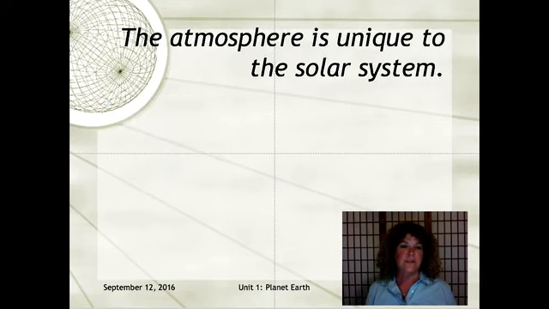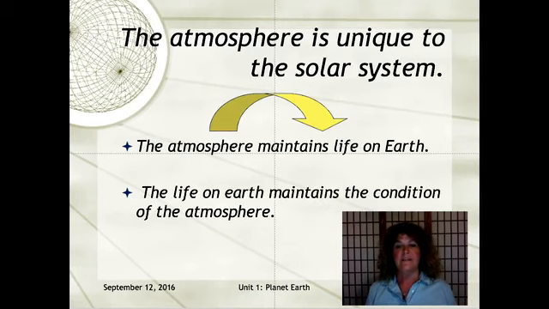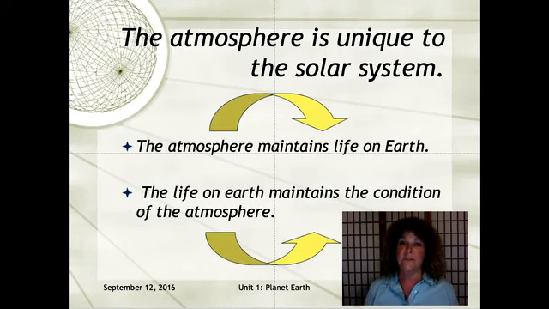Now, the atmosphere is unique to our solar system because the atmosphere maintains life on Earth. The life on Earth maintains the condition of the atmosphere. So we can see it is a feedback, it is a loop. So let's take a look at the atmosphere's layers.